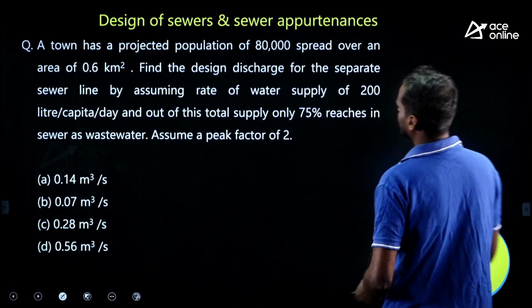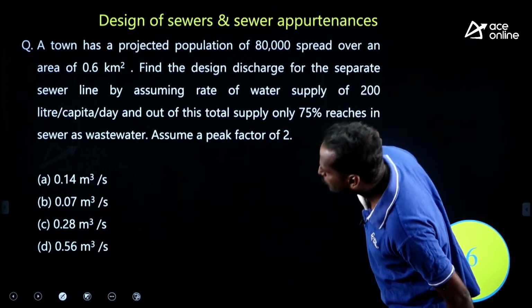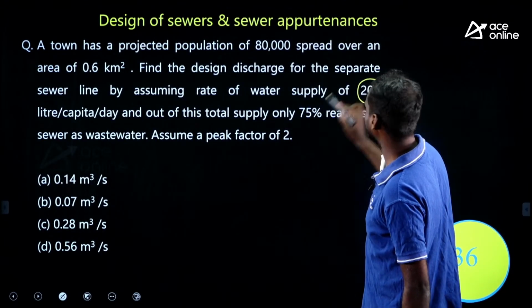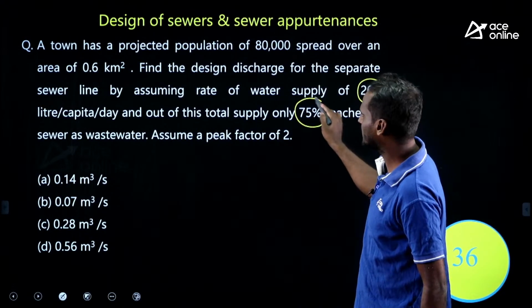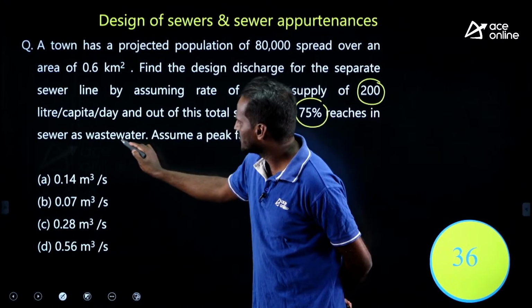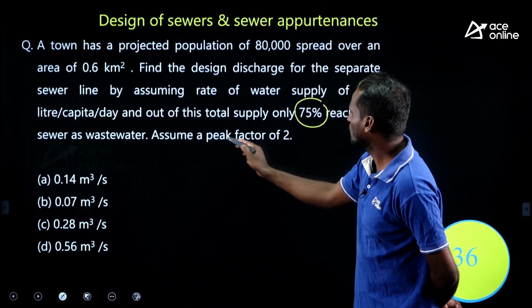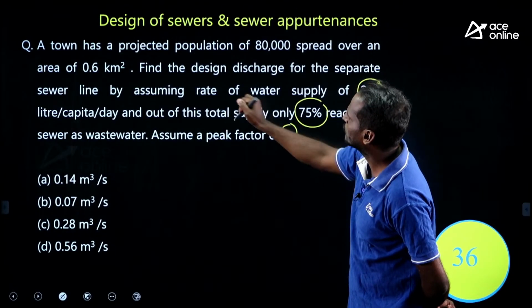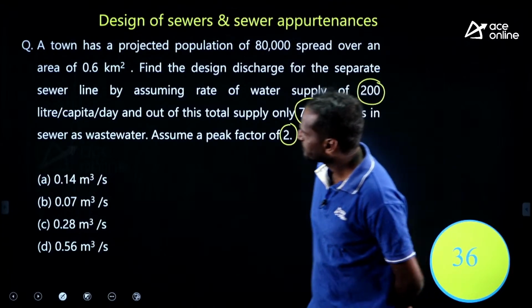Meter square. Find the design discharge for the separate sewer line by assuming rate of water supply of 200 liter. Rate of supply is given 200, and out of this total supply 75% reaches the sewer as wastewater. Assume peak factor as 2. What is he asking you to find? Find the design discharge for the separate sewer line.